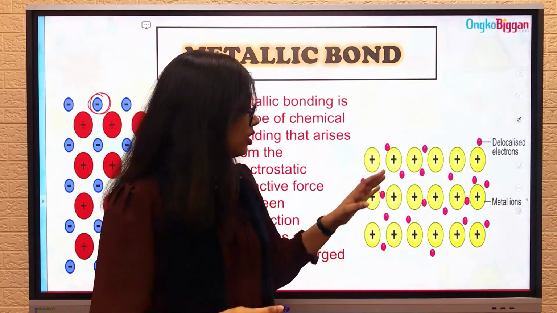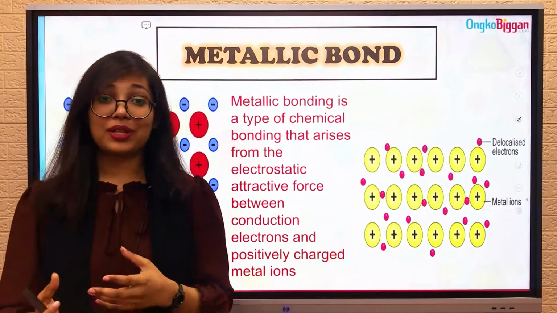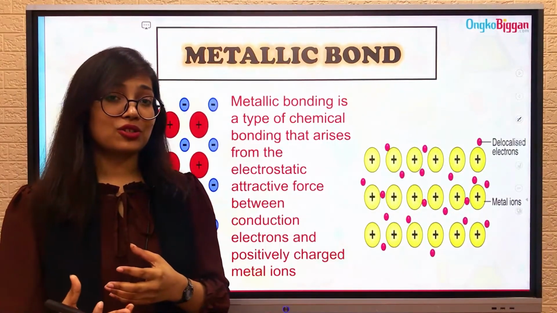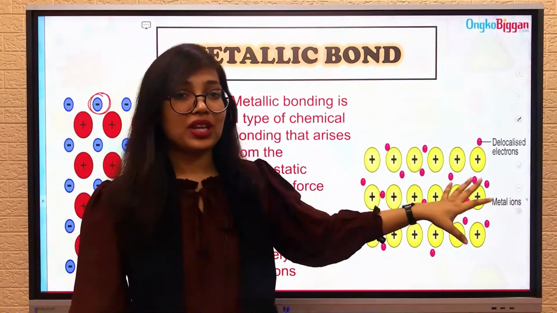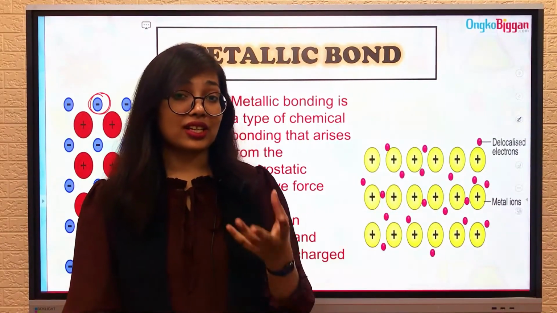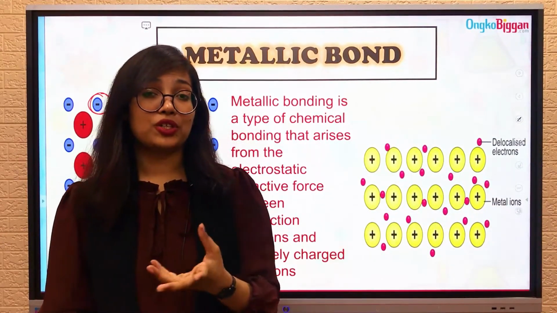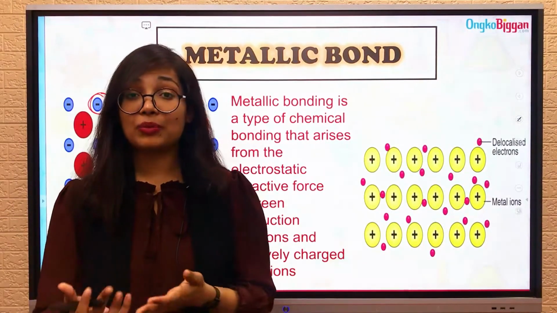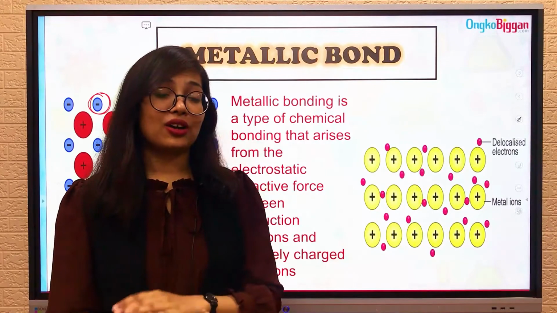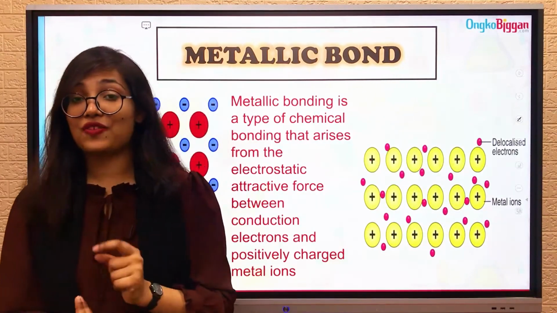Okay, so yeah, let's talk about the metallic properties. Say, for example, how these delocalized electrons help to conduct electricity, how these delocalized electrons help to conduct heat, how they show thermal conductivity. Let's find out those.